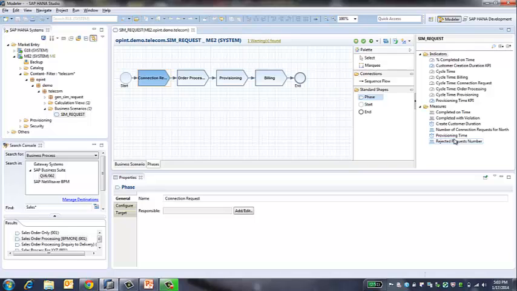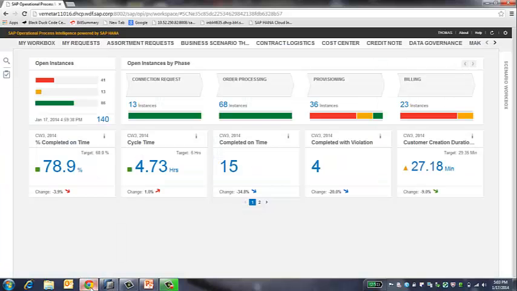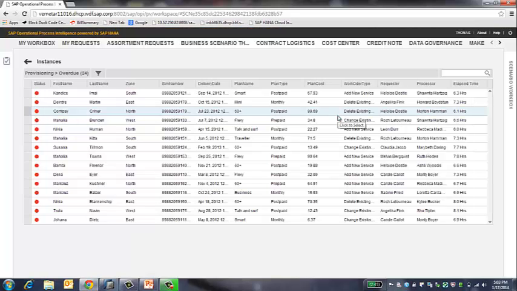Once the process is defined, and phases and KPIs are created, the final step is to generate the business scenario. Once the business scenario is generated, you are provided with a nice dashboard where you can view various phases of the business scenario, analyze your KPIs, and take appropriate actions. So Thomas logs into this workspace and uses the dashboard to look into each phase and analyze the SIM requests that are overdue or at risk, to take appropriate action. He notices that there are a lot of overdue in the provisioning phase, so he drills down into the provisioning phase to get a complete picture of all the overdue SIM requests stuck in activation.